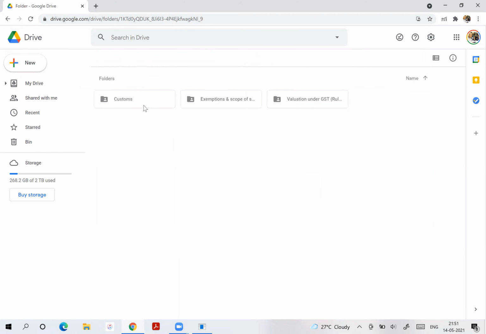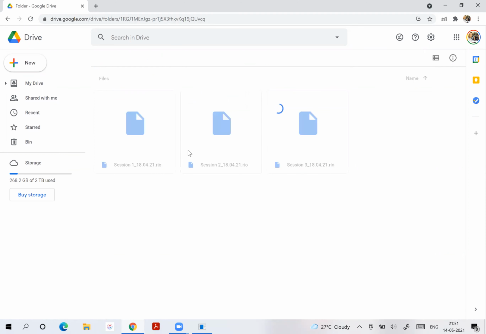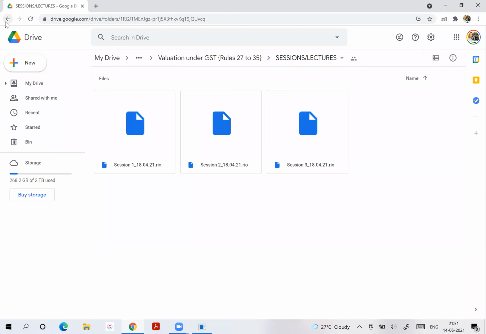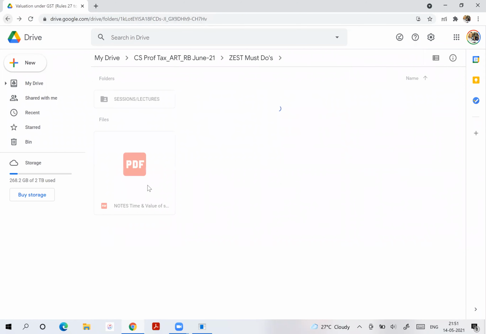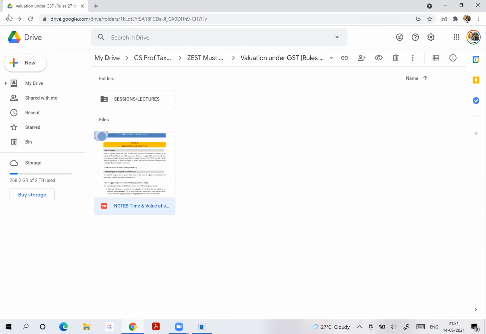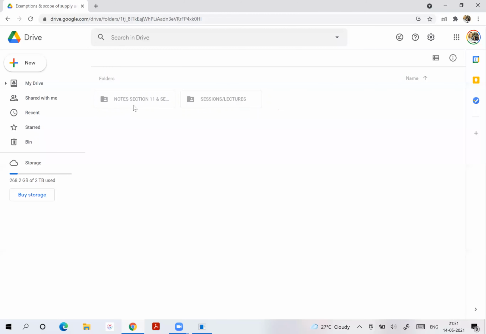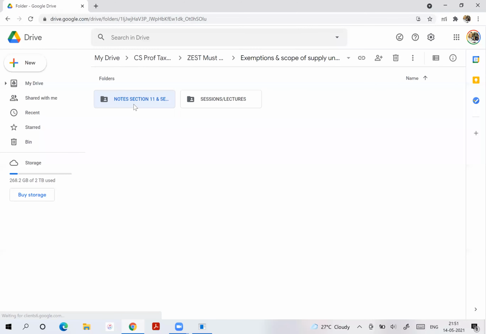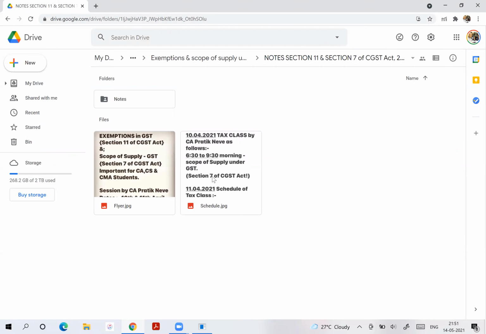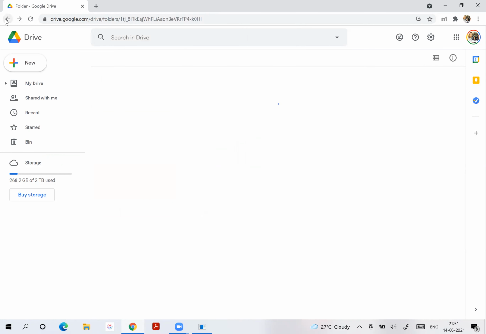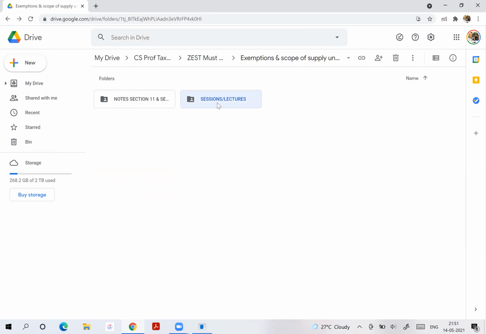And in just must do's, you have this valuation under GST folder. In that you have got sessions or lectures. There are 3 lectures. Watch them. And there is this PDF, that is the questions, notes, you can say. And exemptions and scope of supply, this is section 11. Notes are there here, and here are the lectures.